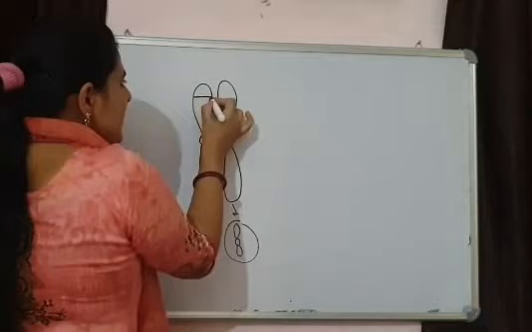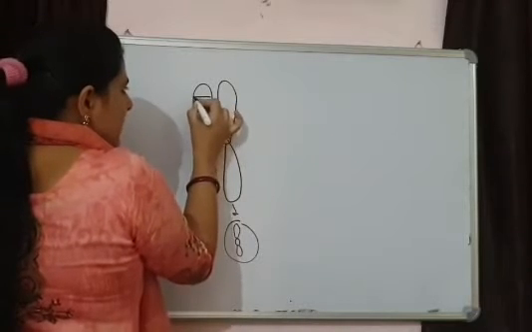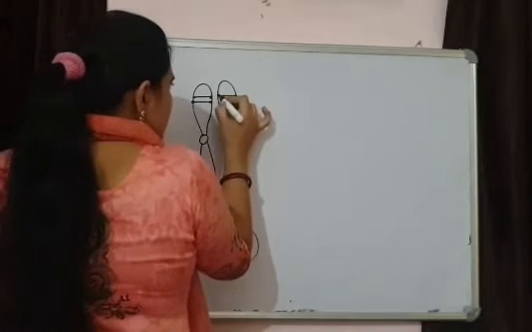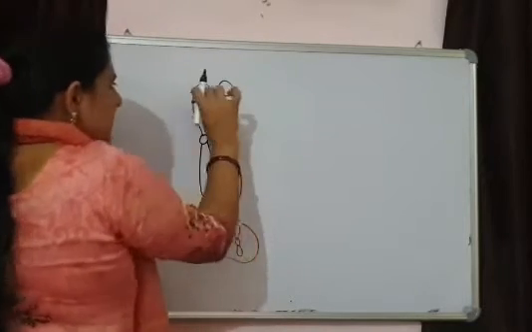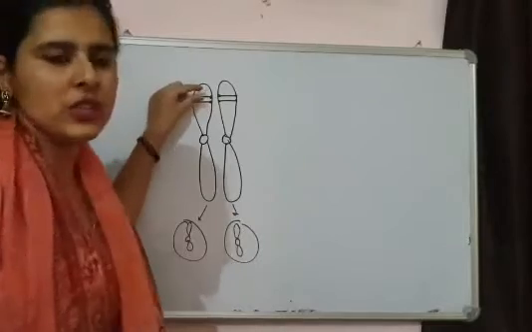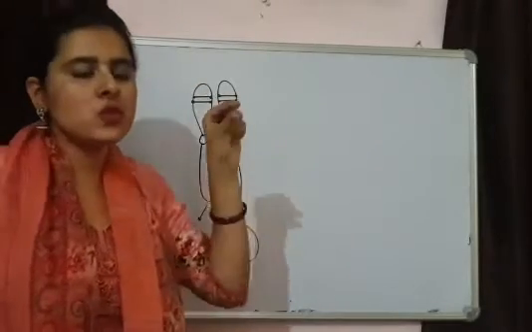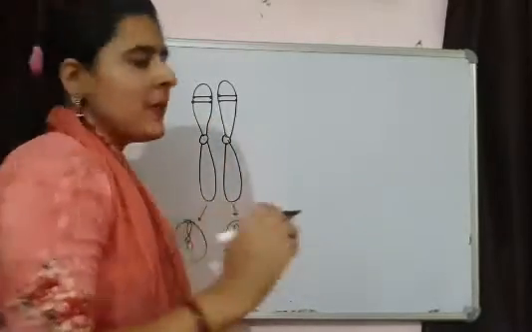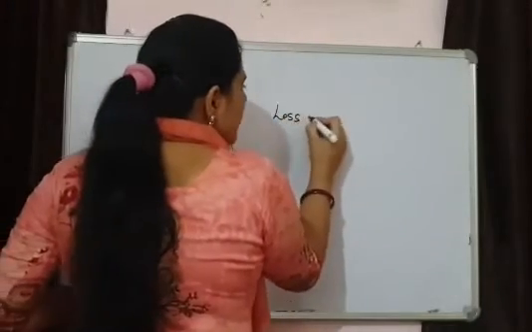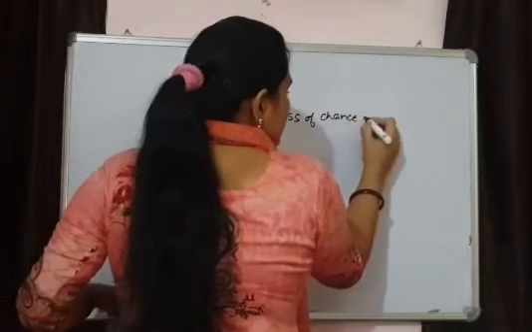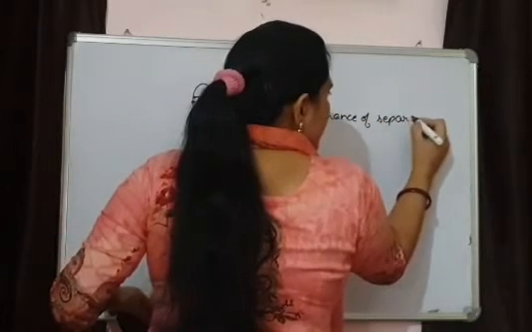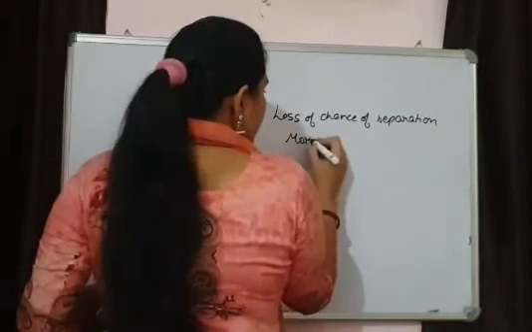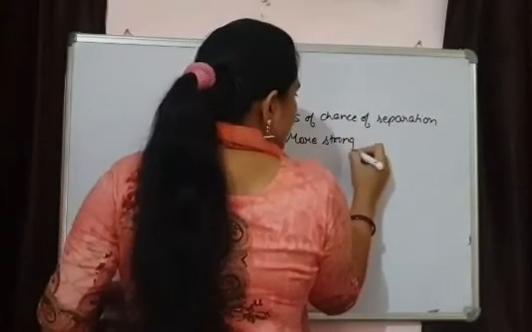Genes that are present near to each other. Suppose this is the difference. These genes are present very near to each other. The distance between these two genes is very small. Because of this small distance, there is less chance of separation, or you can say they have stronger linkage.